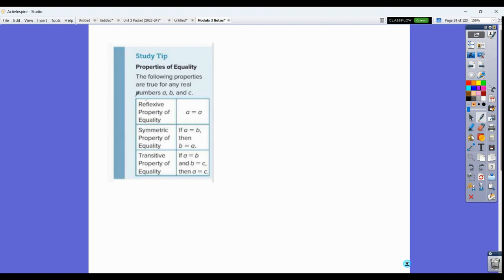Last but not least, there's the properties of equality that are in here: reflexive, symmetric, and transitive. We're going to use these at different times. Reflexive property of equality will not come up probably until we get into triangle congruence, and we'll talk about when we need that. But essentially the idea is that if we have these two triangles and we're trying to say that they're congruent, you have to be able to say that this side of triangle 1 is congruent to this side of triangle 2, and it's the same side. So that's why you would say that one thing is equal to itself.